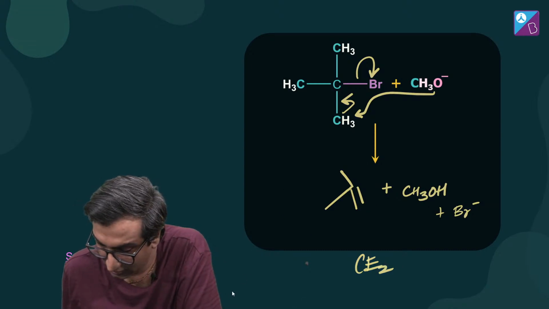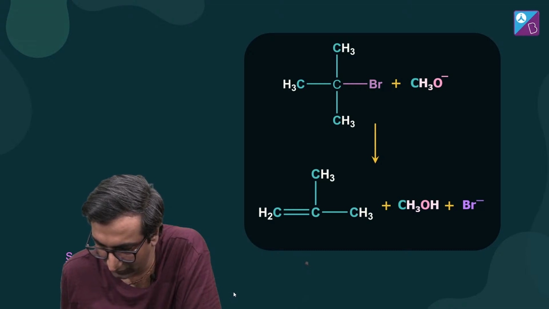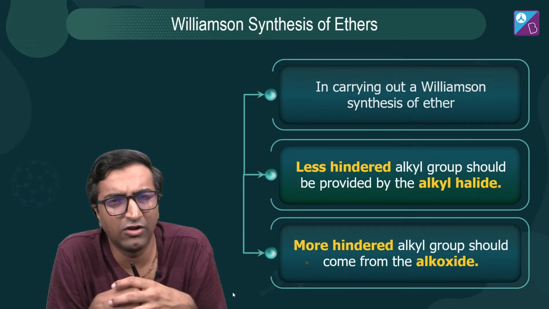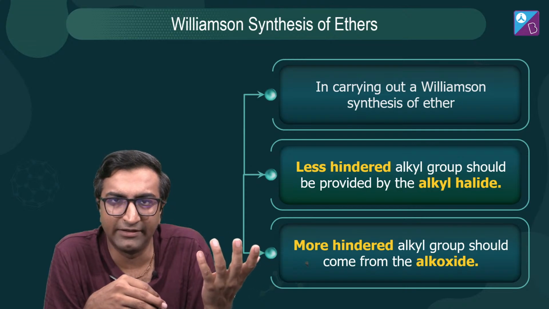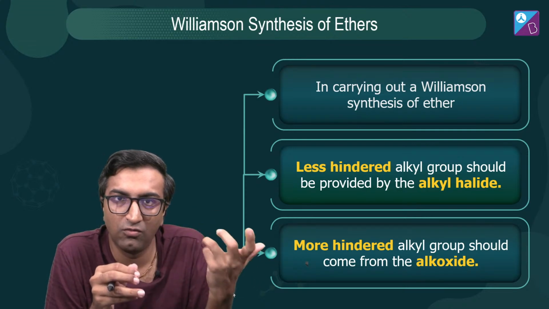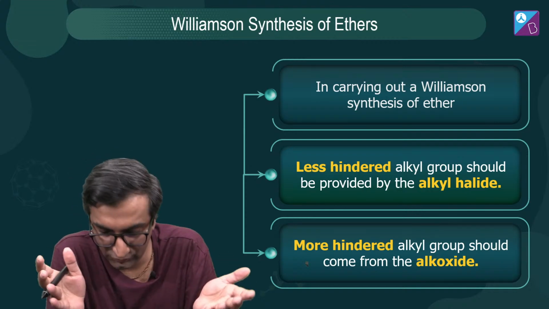So that's not a good thing. You don't want this. What do we want? We want to produce the other guy. So what do you take? Well, it's a simple thing. जो sterically hindered चीज है, उसमें put an O minus over there, okay? And the substrate needs to be not sterically hindered.